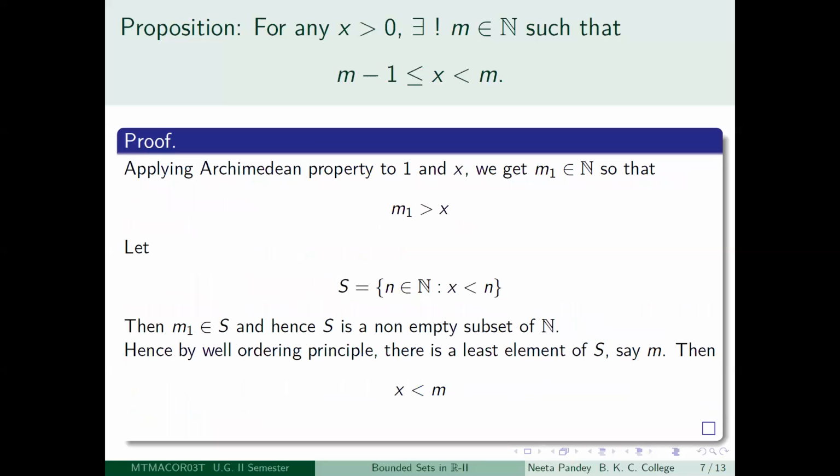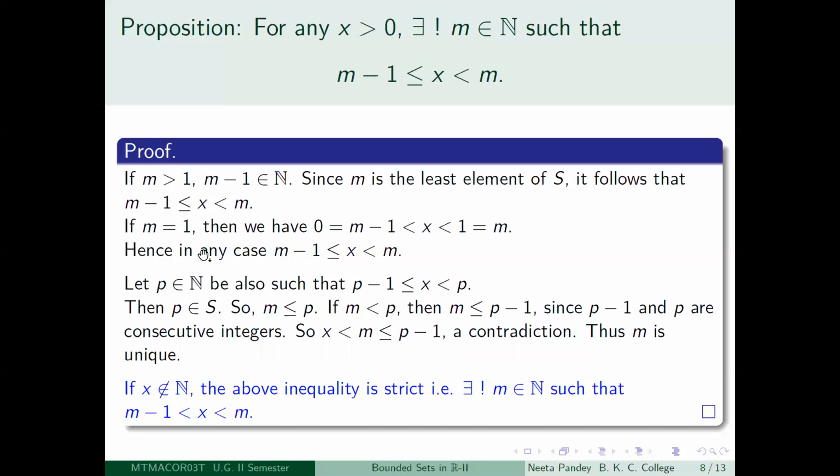What was S? S was the set of all positive integers which were greater than x. So since m minus 1 does not belong to S, it cannot be greater than x, so it has to be less than or equal to x. So that is what you get.